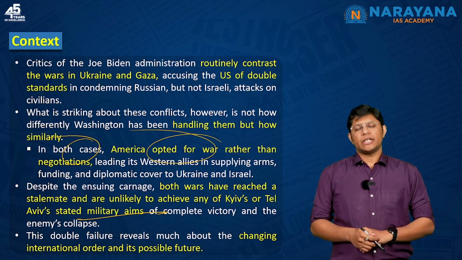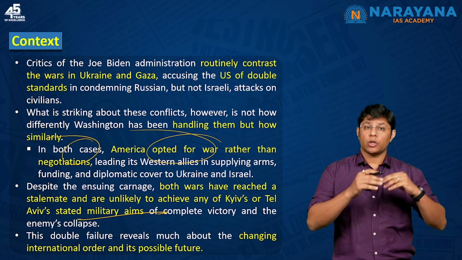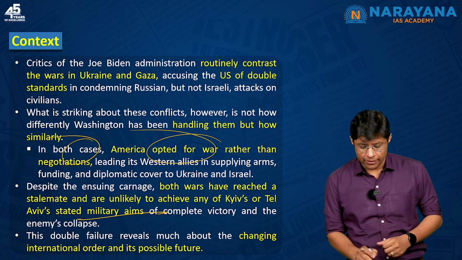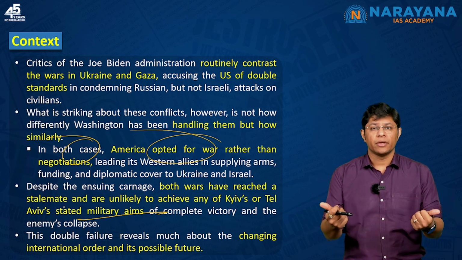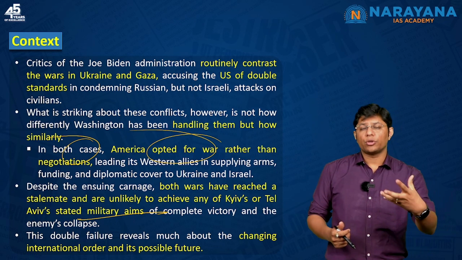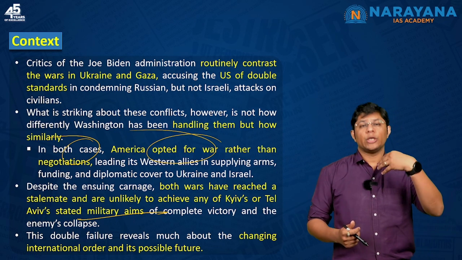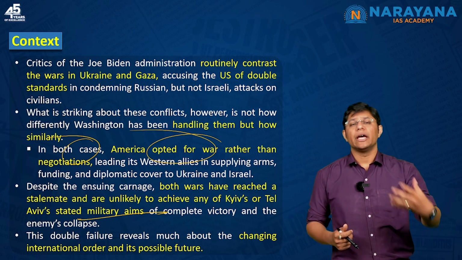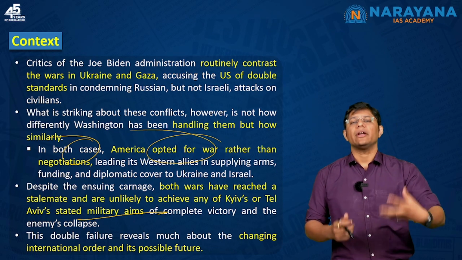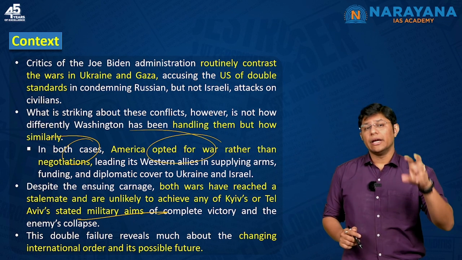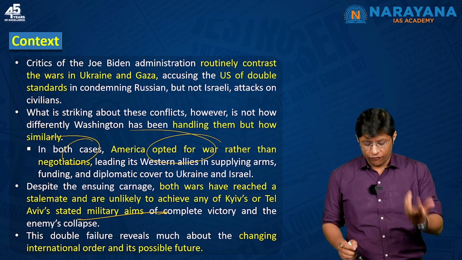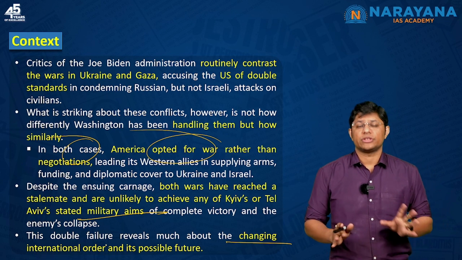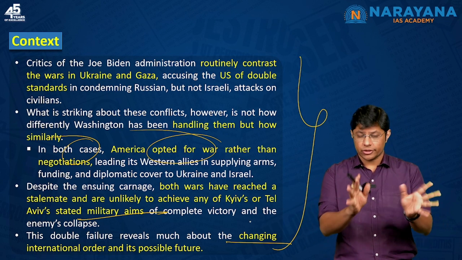But despite the fact that the war has been ongoing for so many months, it has reached a stalemate, which means there is no outcome. The objective that Ukraine, or for that matter Israel, have through military means, they are not able to achieve. And this double standards is reflecting the changing international order and its possible future, right? This is the context. I hope you understood the context.